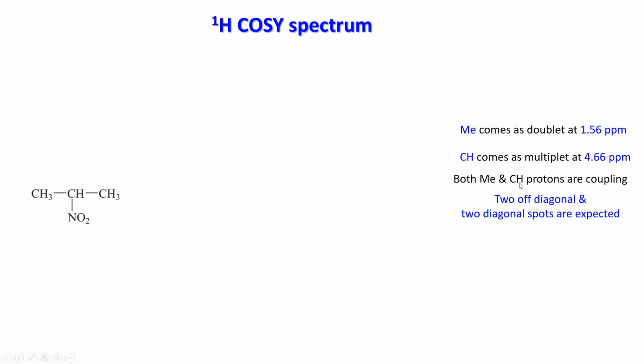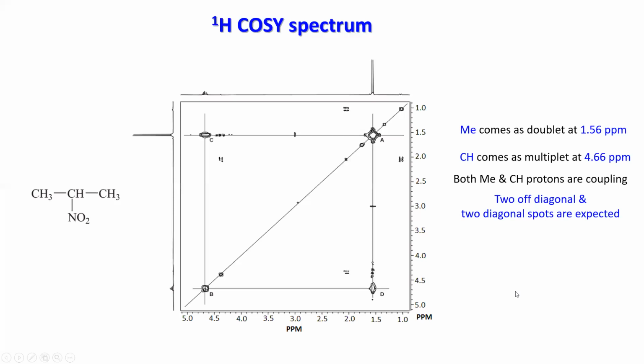If two protons are coupling, we expect two diagonal spots, because you have two different types of protons, so that will show the diagonal spots. And the off diagonal spots, they are interactions from both axes. Ultimately it will give overall two off diagonal spots. So this is the actual COSY spectrum.